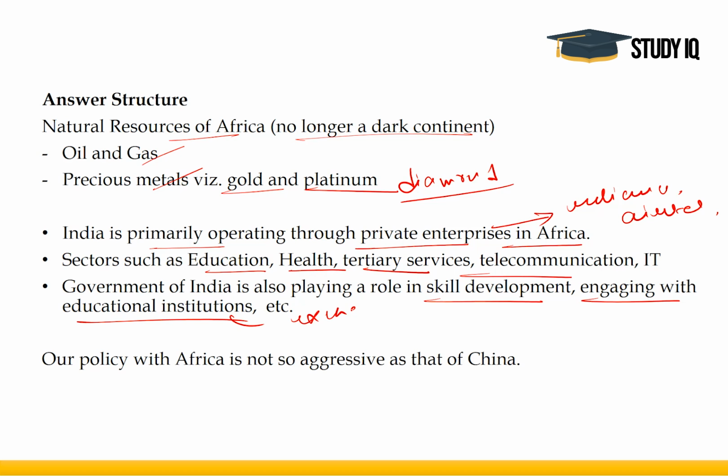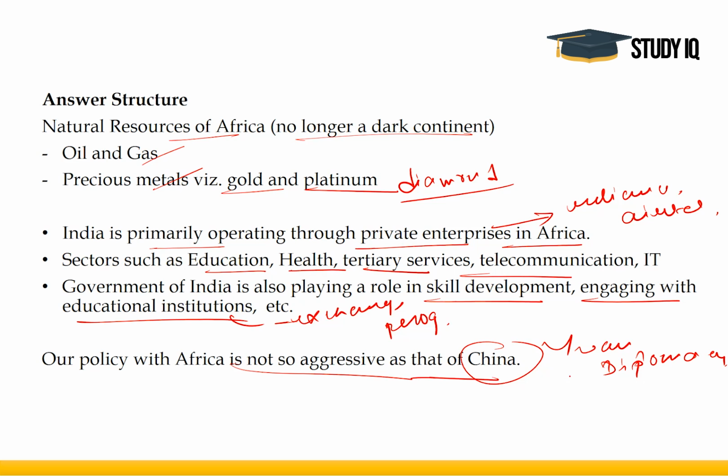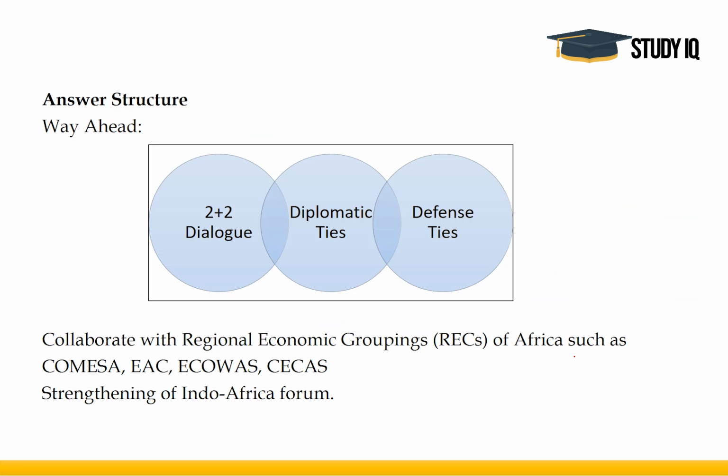This is very common. However, our policy with Africa is not as aggressive as that of China, which is following a yuan diplomacy. India is not doing that. In fact, India has a deeper relationship with Africa owing to our deep shared cultural history.